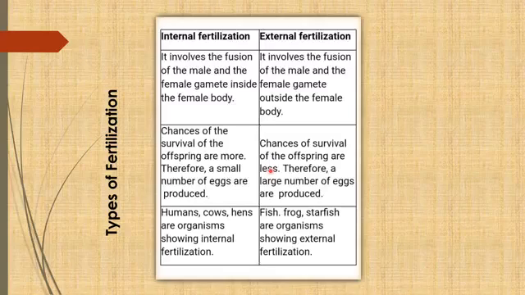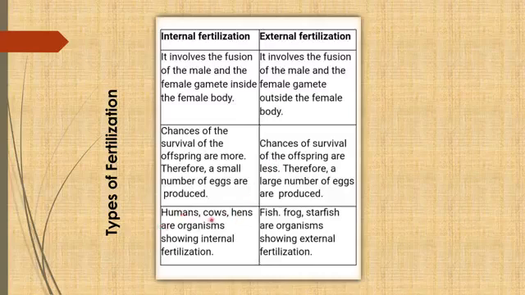So to make sure a number of organisms survive, in external fertilization animals lay more eggs in comparison to internal fertilization. So chances of survival of the offspring are more in internal fertilization in comparison to external fertilization.